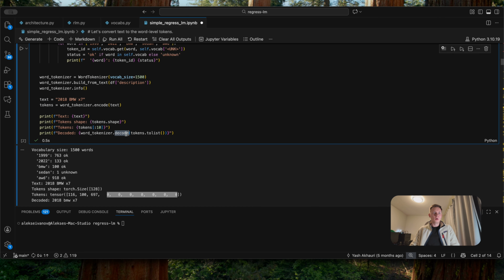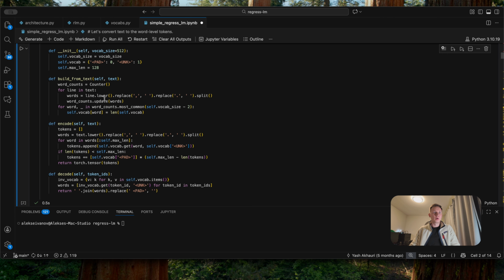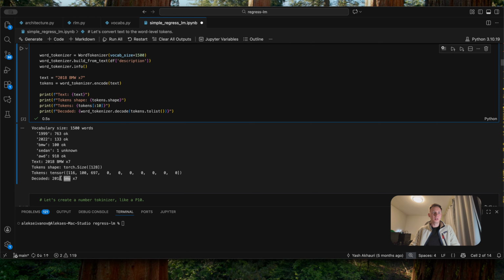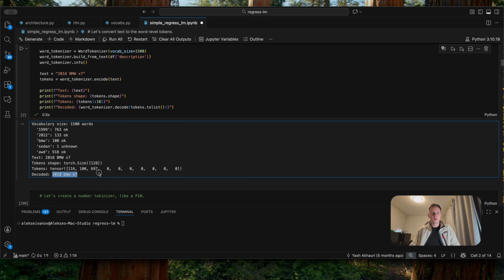When we call decode on the word tokenizer and pass the same list of tokens, we get back 2018 BMW X7, which is expected. The reason why it's all lowercase is because when we build the vocabulary, we convert all the words to lowercase. So that's why when we call decode, we get all the text in lowercase.